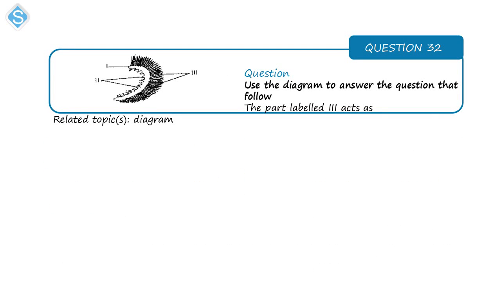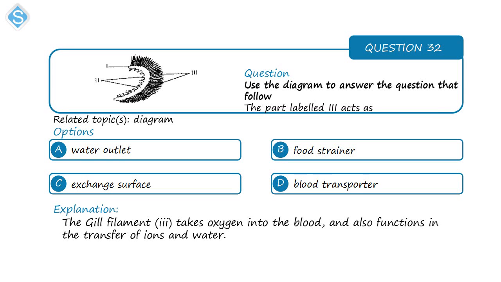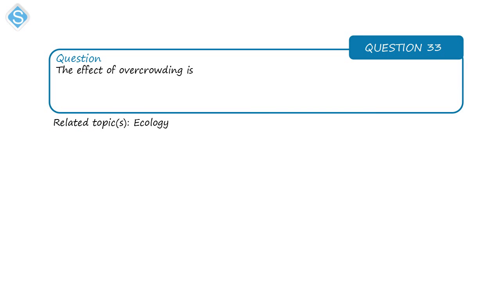So here we have a diagram. The part labeled II is the gill filament. Its function is in the transfer of ions, and also in the intake of oxygen. Next question is on ecology.